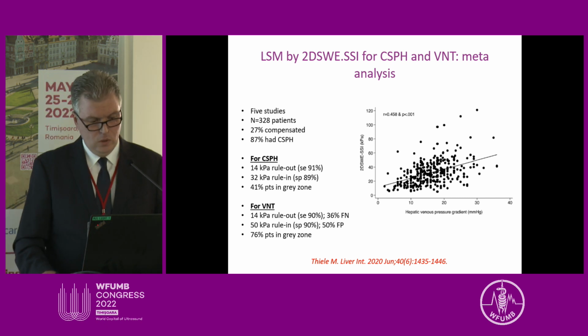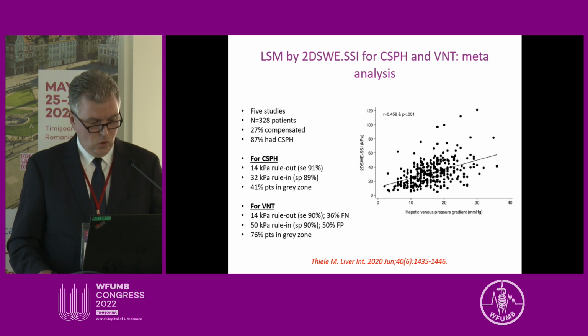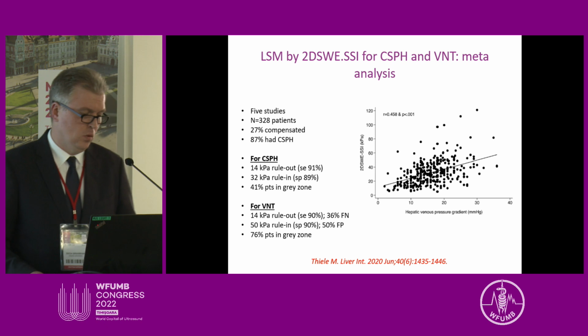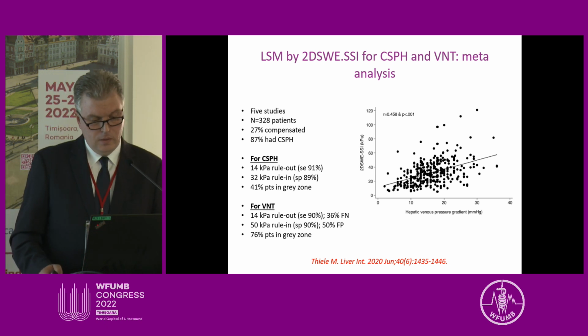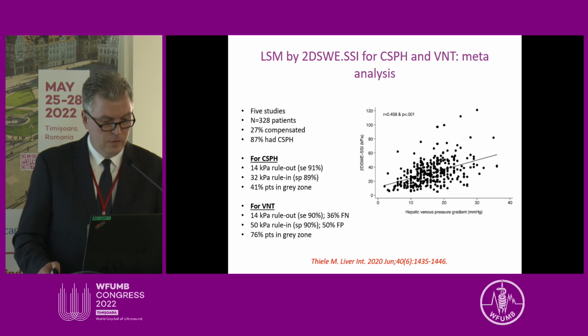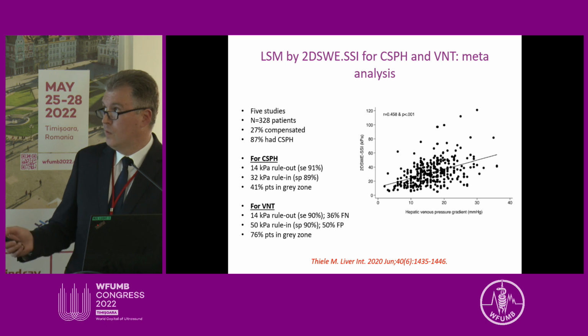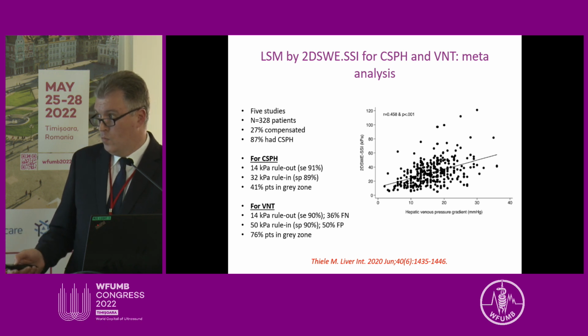in which they included 27% of patients with compensated cirrhosis, the others were decompensated or had a history of decompensation, and they calculated cutoff values for ruling in and ruling out clinically significant portal hypertension and varices needing treatment. So 14 kilopascals by 2D shear wave elastography by SuperSonic Imagine for ruling out clinically significant portal hypertension and 32 kilopascals for ruling it in. And for varices needing treatment, 14 kilopascals for ruling out and 50 kilopascals for ruling in.